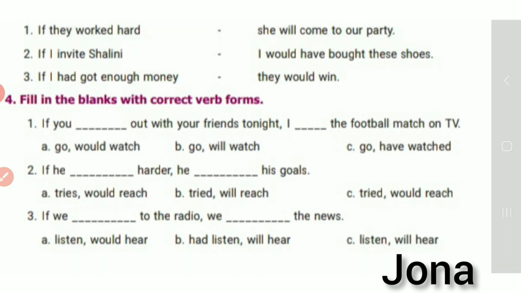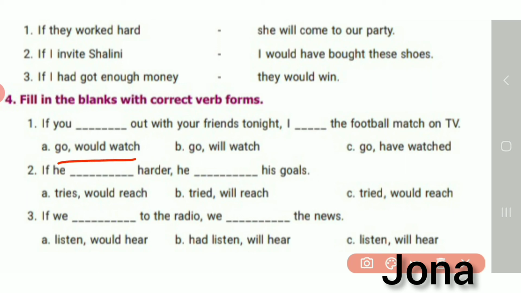Fourth Roman letter. Fill in the blanks with correct verb forms. Here the answers are also given. You have to find which one would be suitable here. If you dash out with your friends tonight, I dash the football match on TV. Here both the verbs we have to select there. Okay. For example, look at the first one.